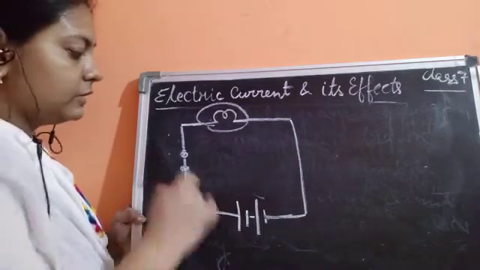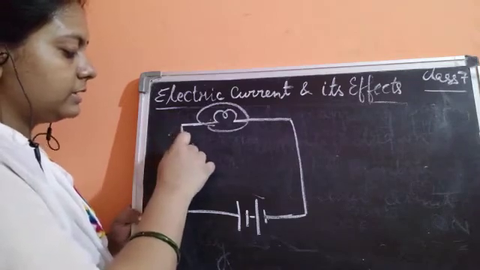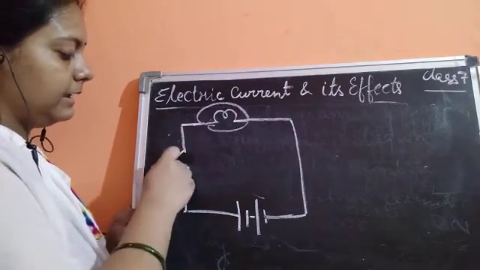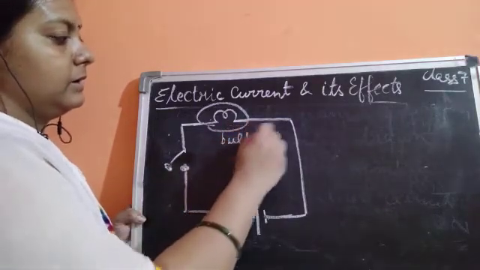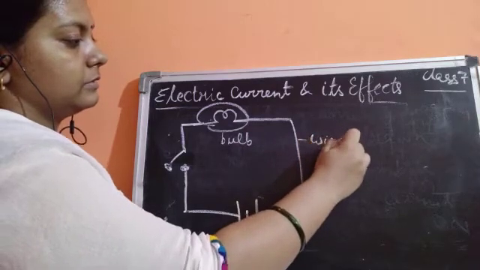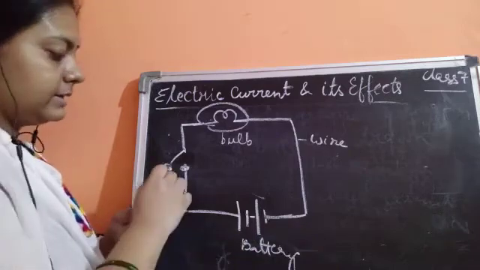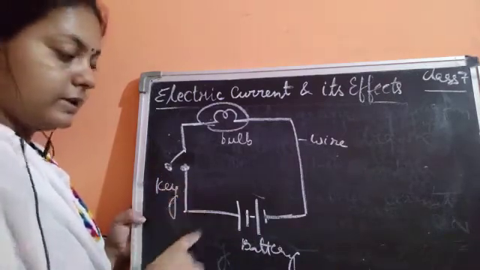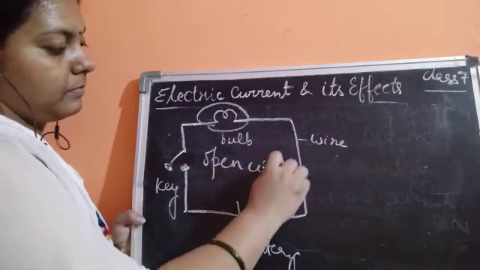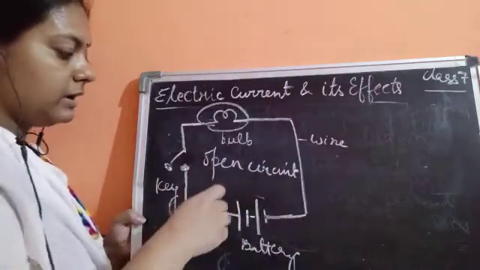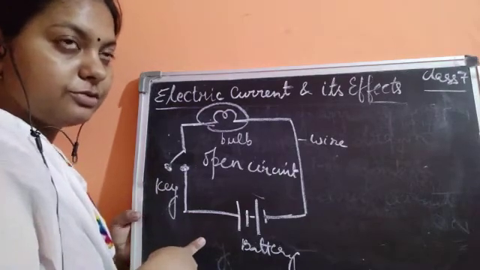If you need to draw an open switch, then you will just make this like this. This is an open circuit. So this shows the bulb, these are the wires, and this is a battery. Fine, and this is a key or a switch. Now this diagram is of an open circuit. Now what do you mean by an open circuit? No current is flowing here, so we will not draw the arrows to show the current.